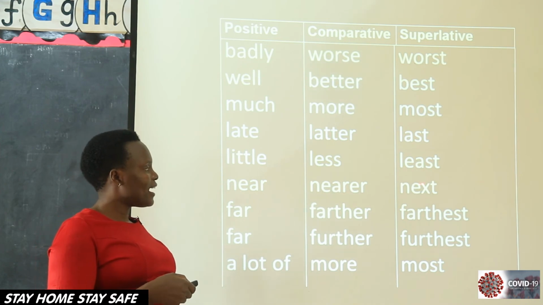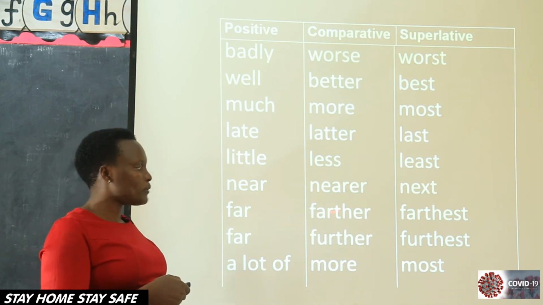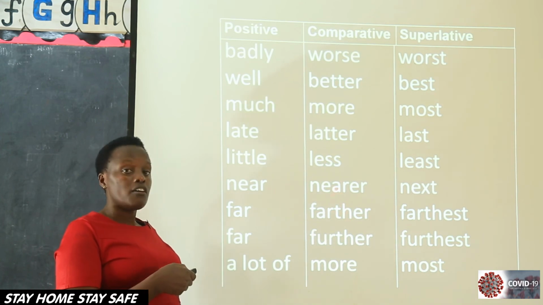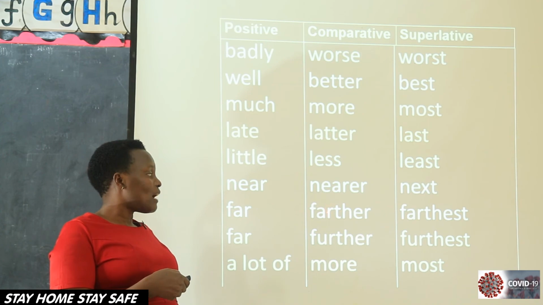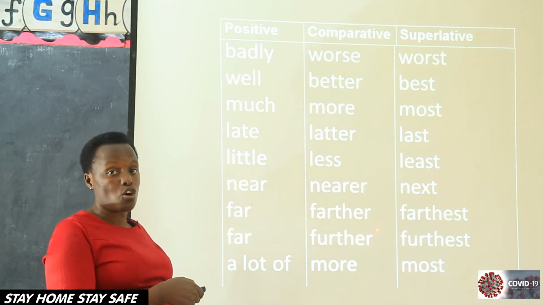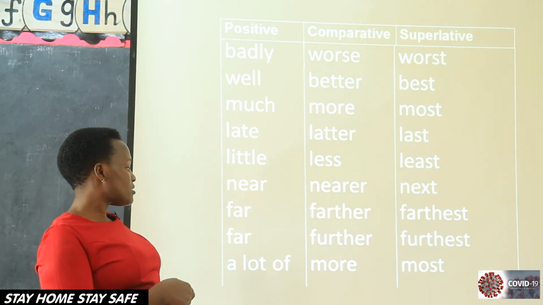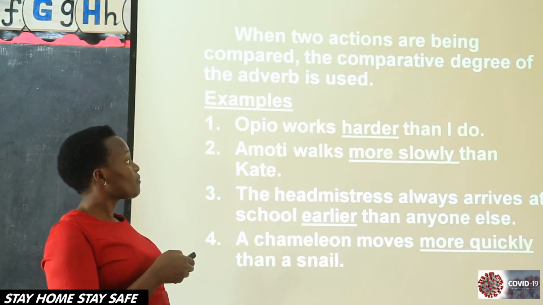Near, nearer, nearest. Far, farther, farthest. Remember we said this one is for distance. For example, you're going to say, when you're comparing Kampala and Jinja, the distance. Then this further, we said it is when you're adding on what you have already said. Then a lot of, more, most.